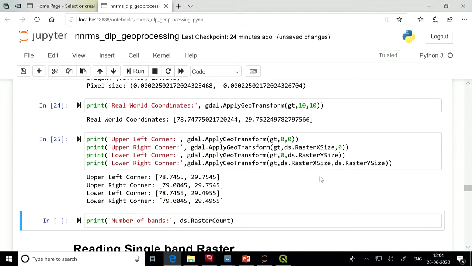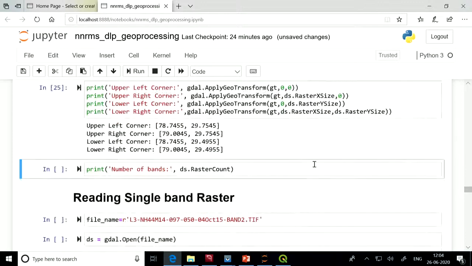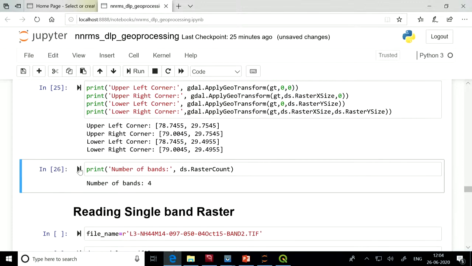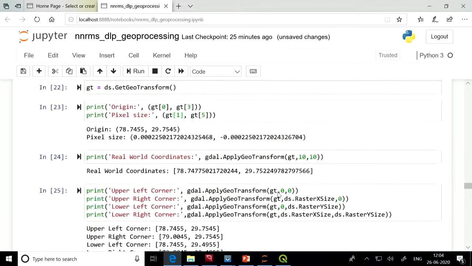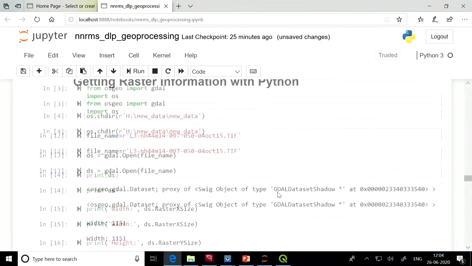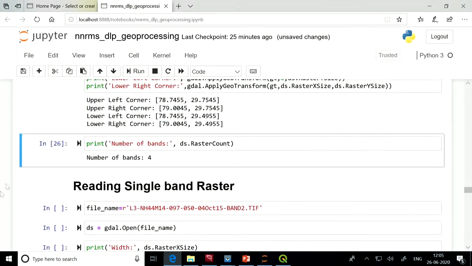Similarly, suppose you want to get how many bands there are in your image, whether it is a single band image or a multi-band image. You can call the attribute ds.RasterCount. It returns the number of bands in the image. So this is our image, and it says this is a 4-band image.